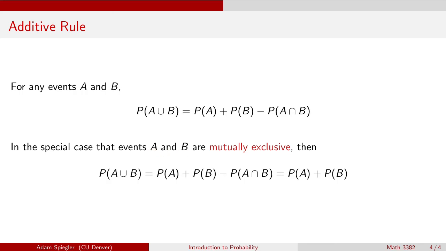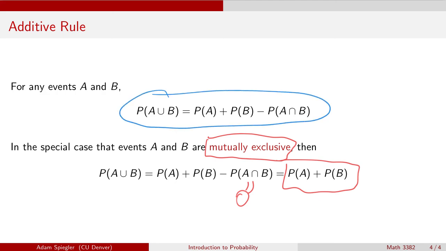As a result, we know that the probability of A intersect B has to be 0, since there are no outcomes that satisfy A and B. So in this special case, and only in this case, when the events are mutually exclusive, the probability of A or B, the probability of A union B, is simply the probability of A plus the probability of B. We can simply add them. But more generally speaking, be very, very careful. We cannot do that unless we're sure that those two events can't occur at the same time.